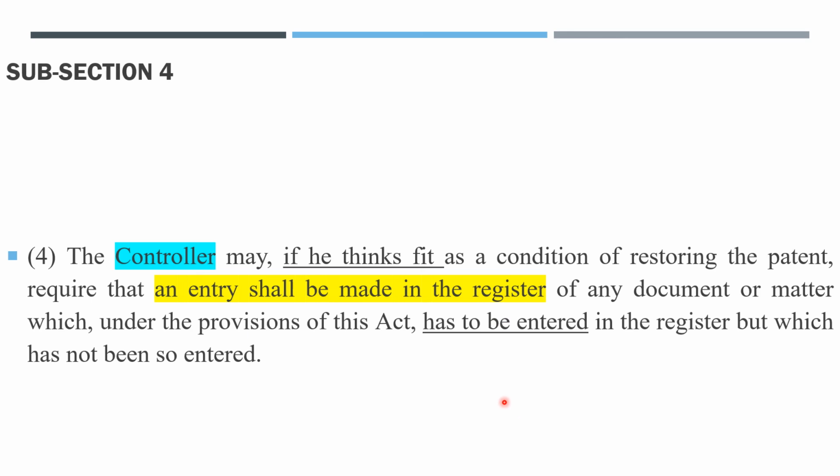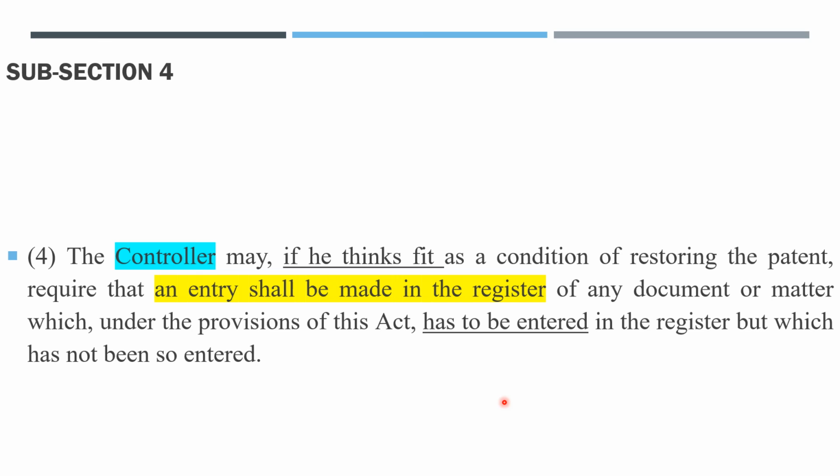Also, as for subsection 1, we have talked about rule 84 subrule 3. Let me tell the important points here.